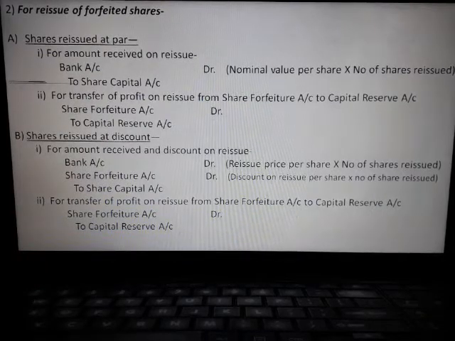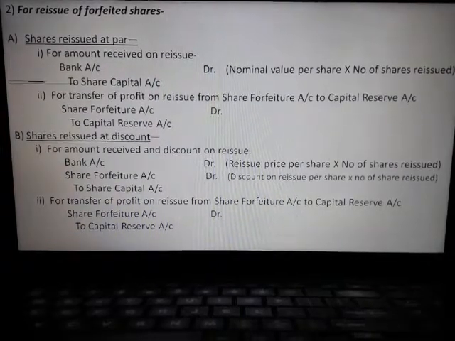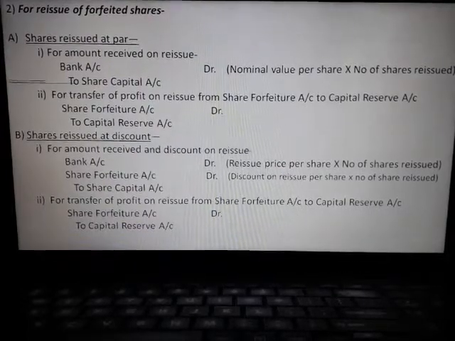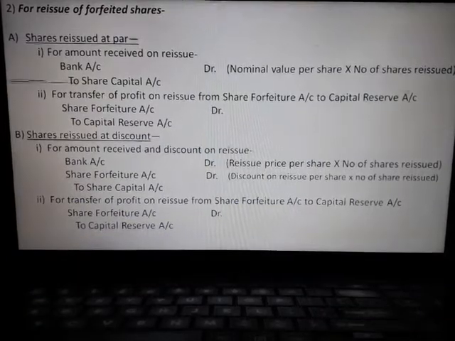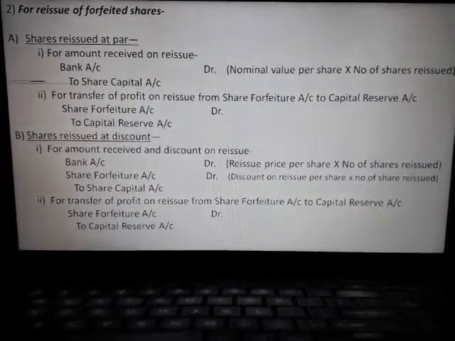After reissue of forfeited shares, there may be profit on reissue of shares. So profit on reissue, if any, should be transferred from share forfeiture account to capital reserve account. So the entry will be share forfeiture account debit to capital reserve account.